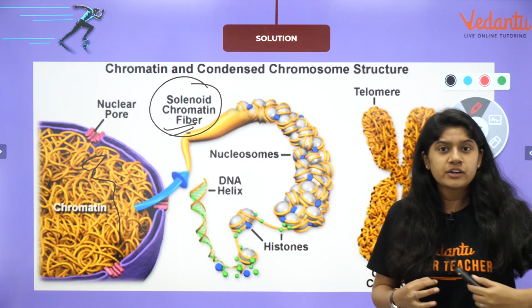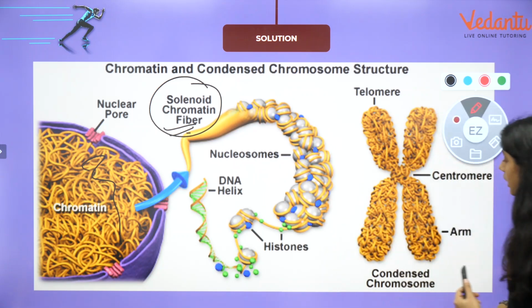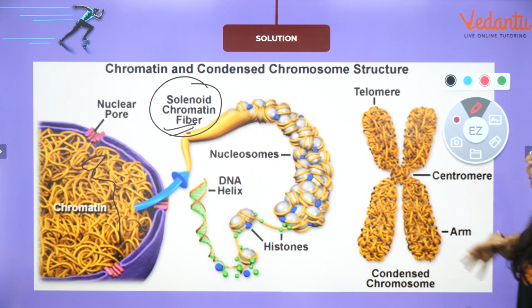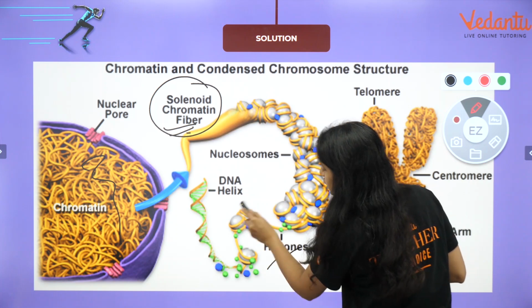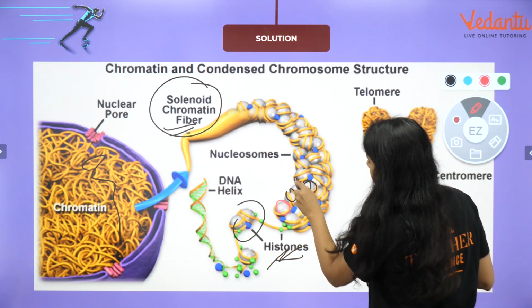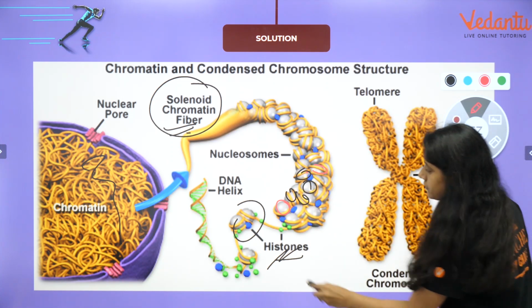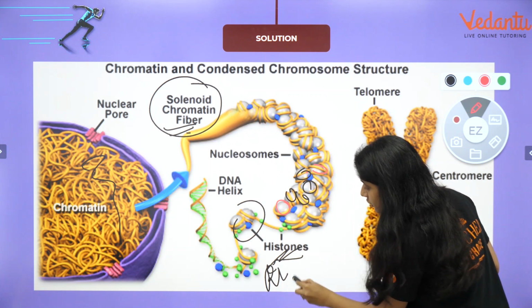Slowly, if we start coiling them properly, we have this type of structure in which we can see histones attached. What are histones? They are nothing but proteins.